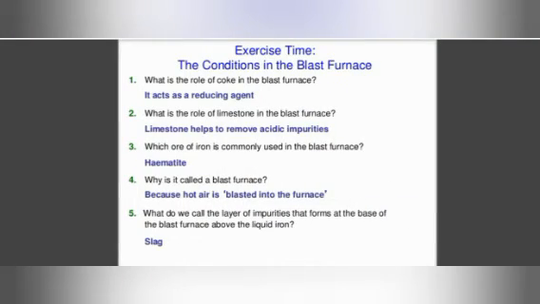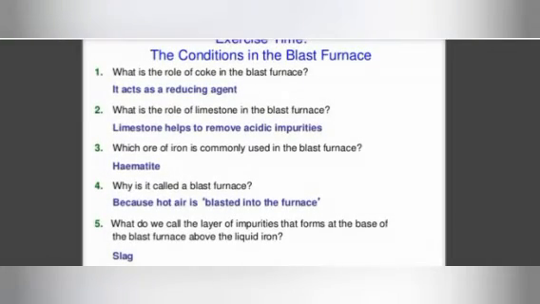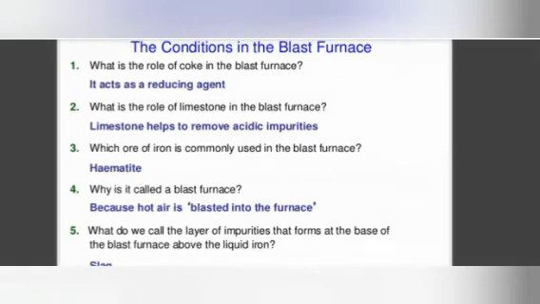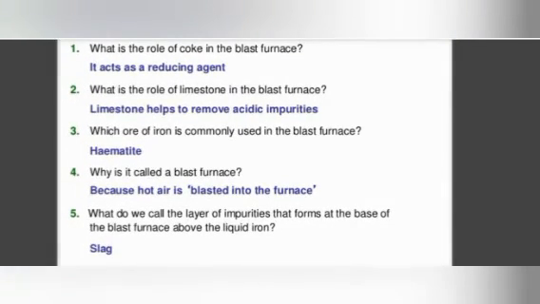Okay, now the exercise time, my dear students. What is the role of coke in the blast furnace? It acts as a reducing agent. What is the role of limestone in the blast furnace? Limestone helps to remove acidic impurities. Which ore of iron is commonly used in the blast furnace? It is hematite, Fe2O3. Why is it called a blast furnace? Because hot air is blasted into the furnace.